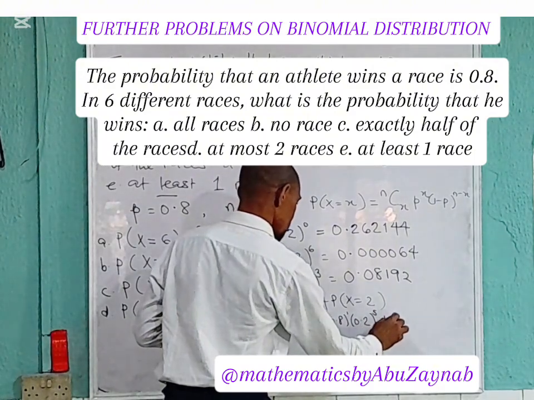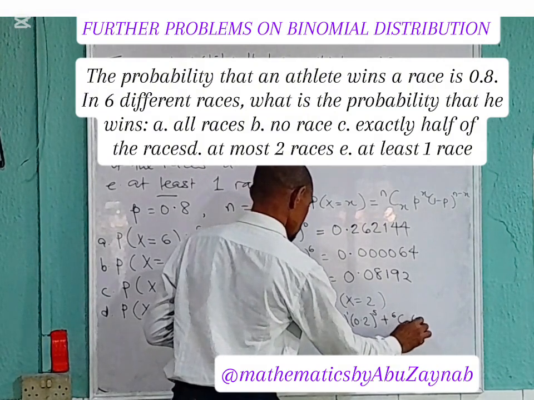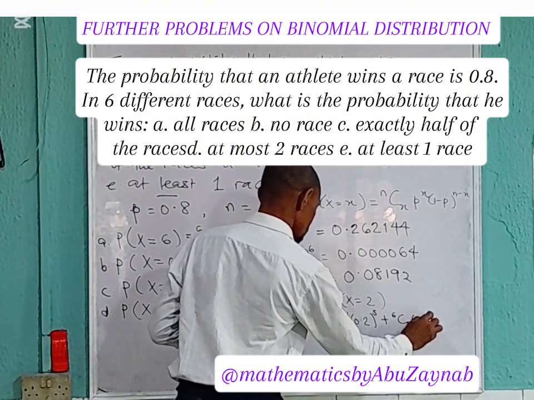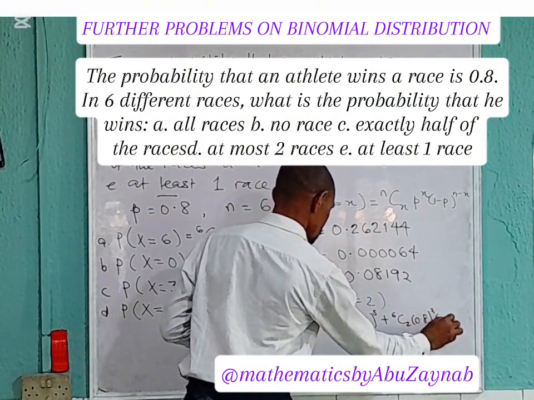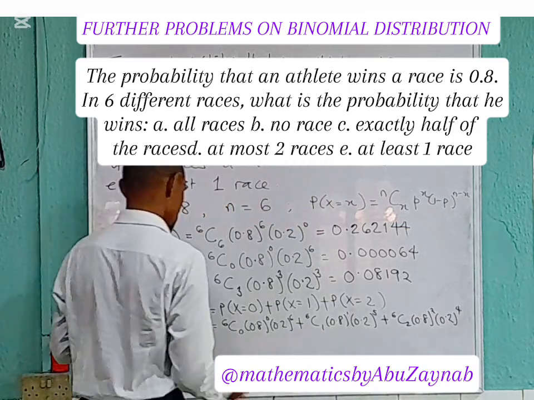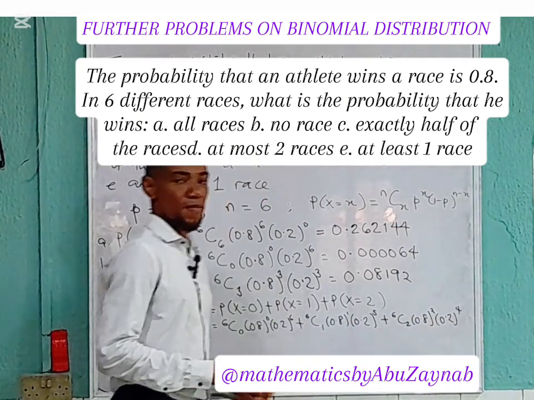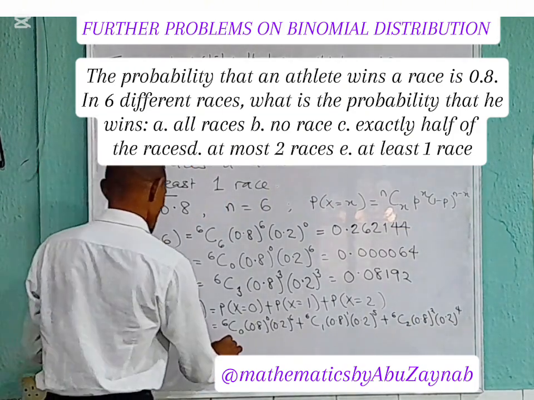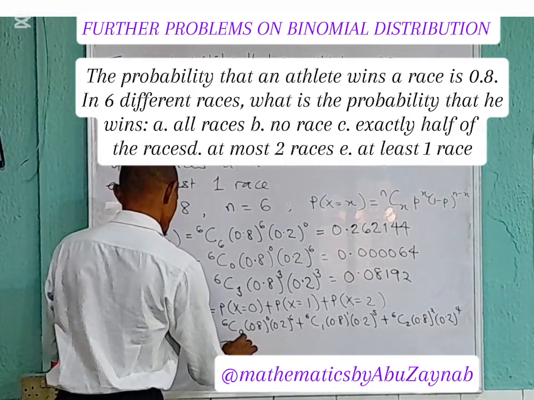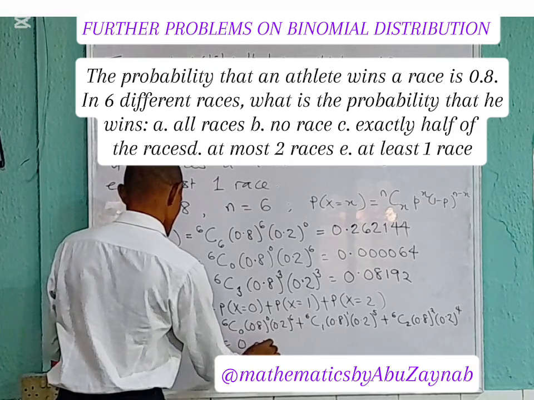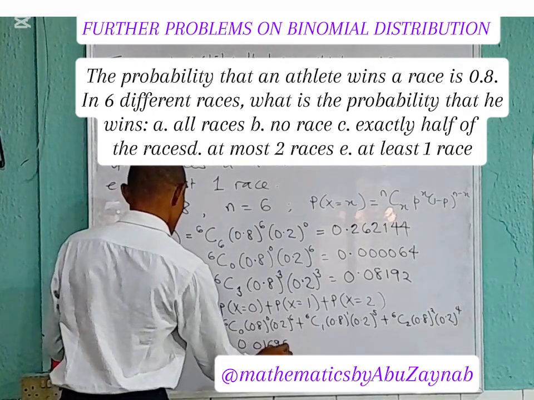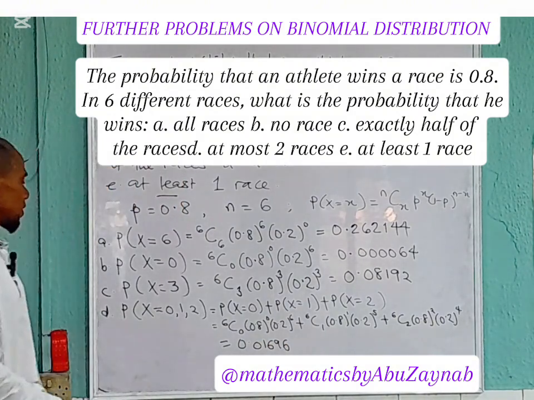Then lastly, 6 combination 2, 0.8 to the power of 2, and 0.2 to the power of 4. We compute each of these respective probabilities, and in doing so we're going to have 0.011696 as the probability that is required.